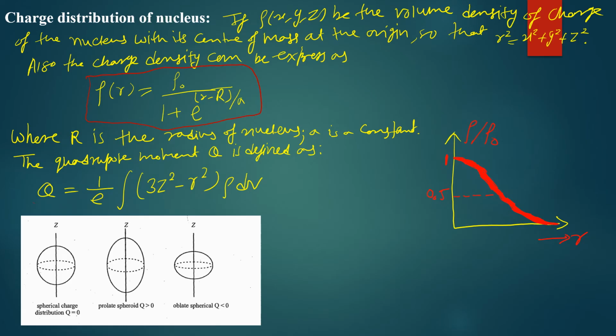So using the second formula for the quadrupole moment, we can analyze that for a perfectly spherical charge distribution, the shape of the nucleus is spherical. For a positive quadrupole moment we have a prolate shape, and for a negative quadrupole moment we have an oblate shape.